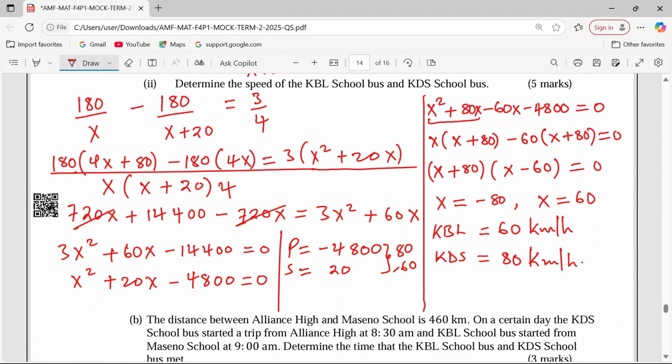So it is already done. Very well calculated. That way.